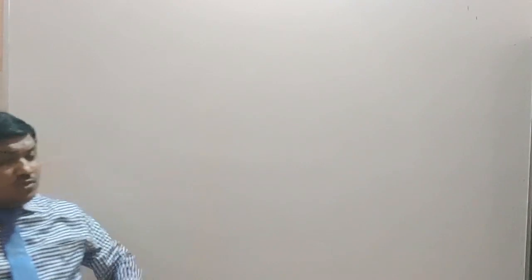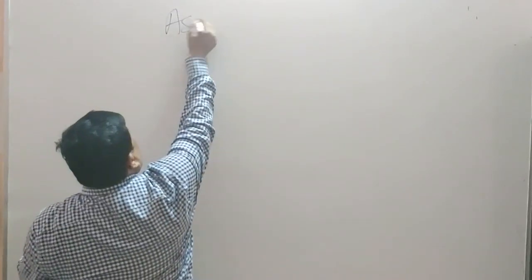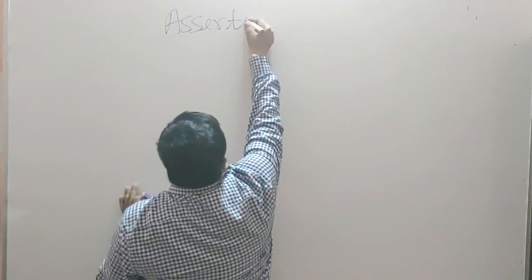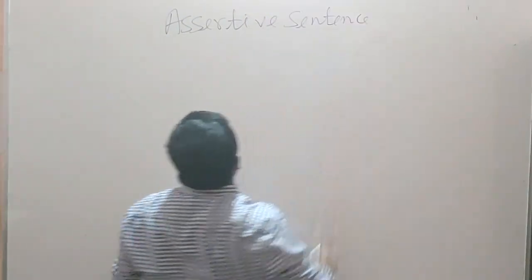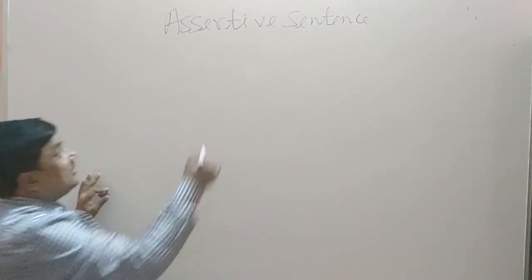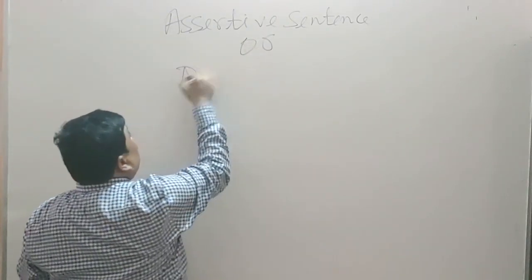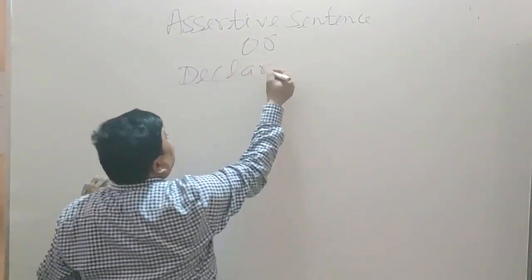Now I will tell you about assertive sentence. If you understand the meaning of the word, you can easily define that term. Our sentence is assertive sentence. This is called declarative sentence also.